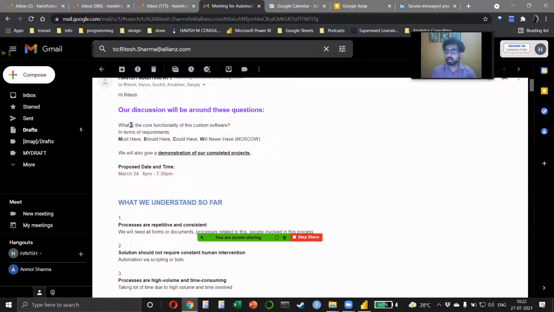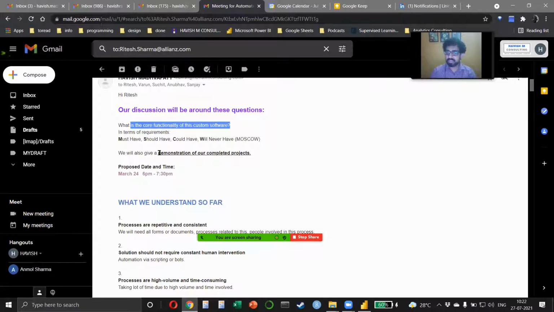So then I've written, what is the core functionality of the custom software? Do you see I have written M in capital, S in capital, C in capital, and W in capital? So that is how I highlight. How do you tell the user to pay attention to a certain thing? Now, you can't put an arrow and say that this is important, this is less important, this is more important, right? How do you do that? By using underline, bold, changing the color, changing the text size, putting spaces, right?